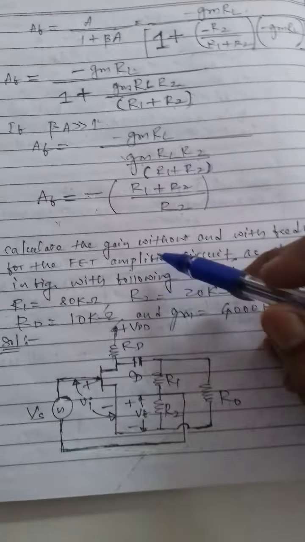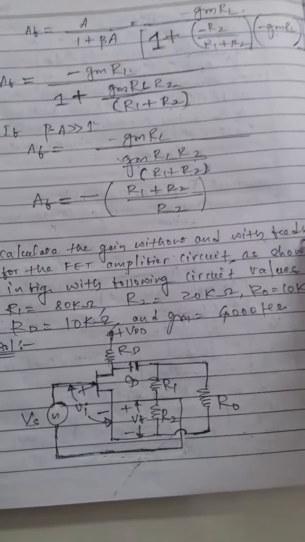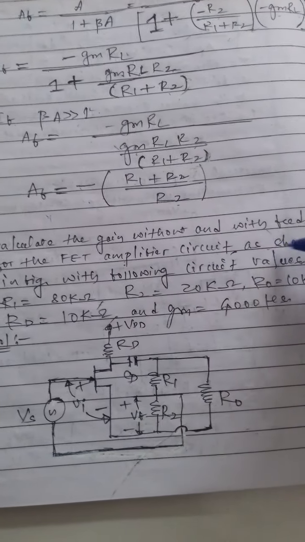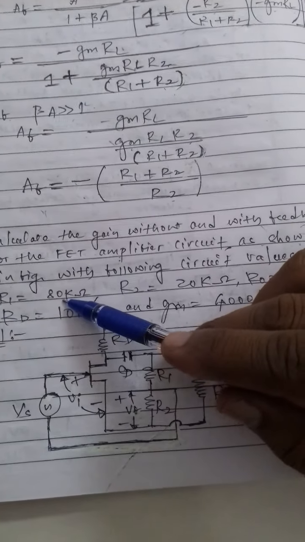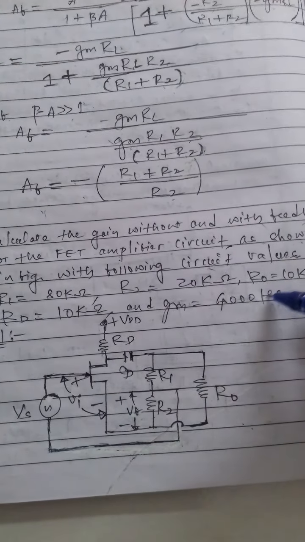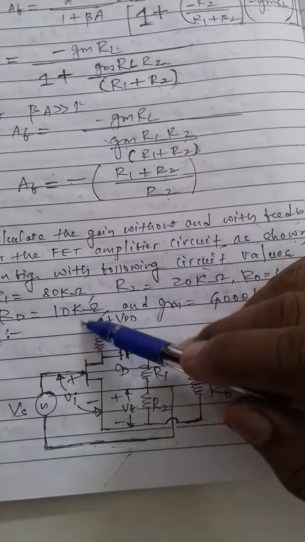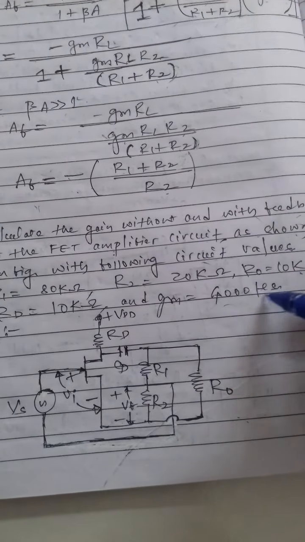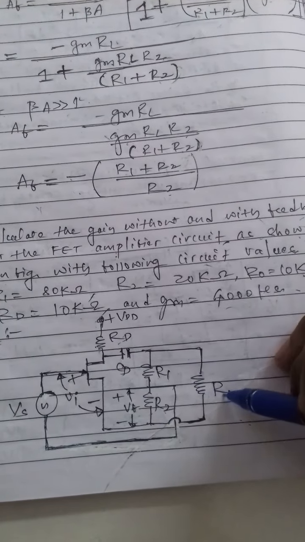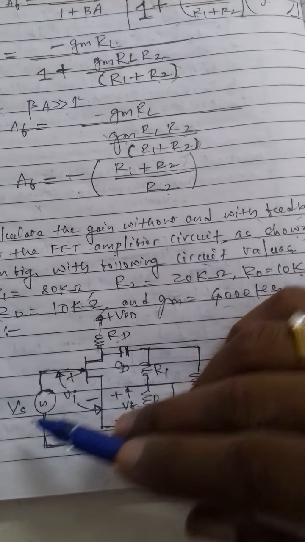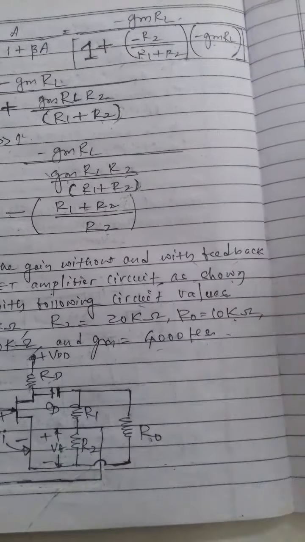Calculate the gain without and with feedback for the FET amplifier circuit as shown in the figure with the following circuit values: R1 is equal to 80 kilo ohms, R2 is 20 kilo ohms, R0 is 10 kilo ohms, RD is equal to 10 kilo ohms, and gm is equal to 4000 microsiemens. The figure shows RD, R1, R2, R0, the input voltage Vi, the source voltage Vs and the feedback voltage Vf.